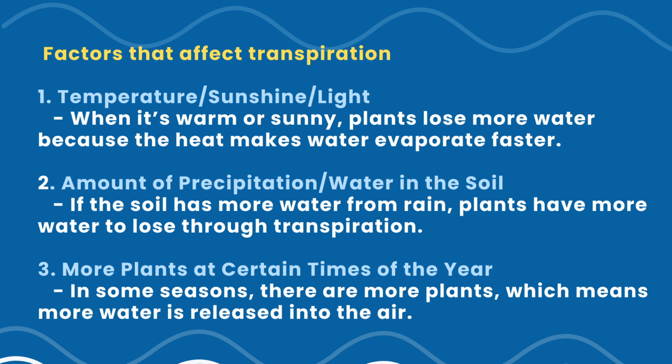The third is more plants at certain times of the year, especially during seasons such as spring and summer. During spring and summertime, more plants are actively growing and transpiring. With many plants releasing water into the air, the overall moisture in the environment also increases.